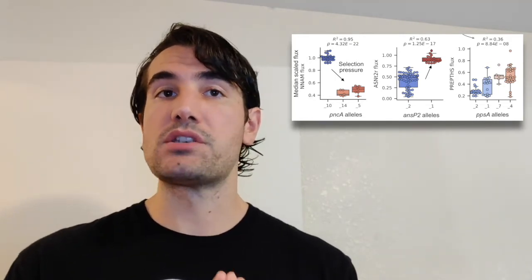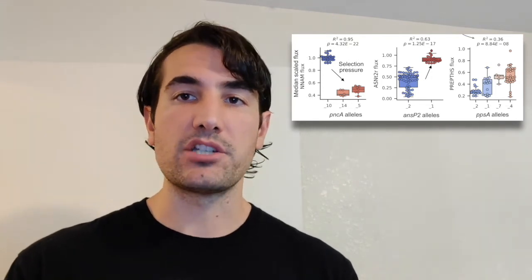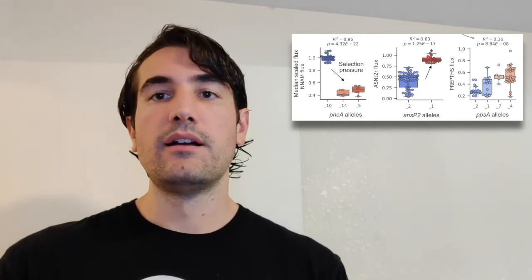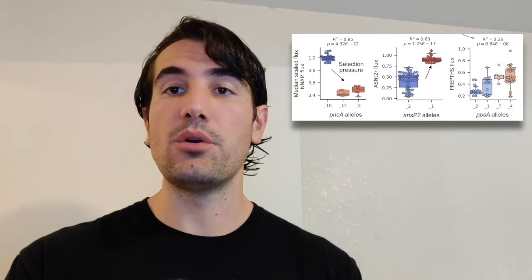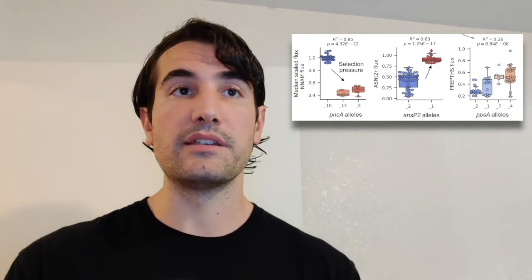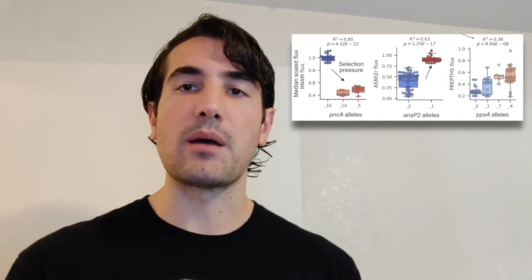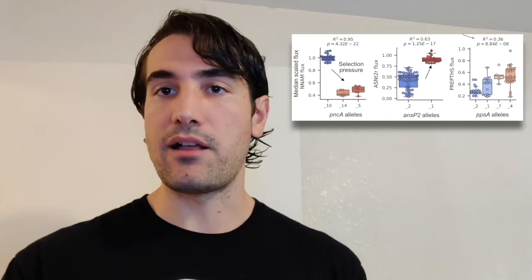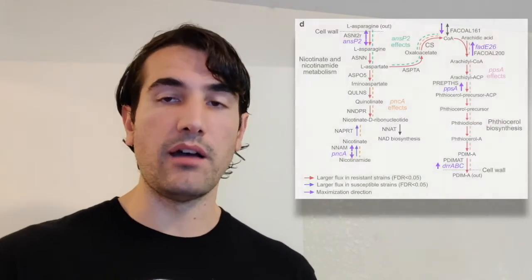New to our study is this association with the gene ANSP2, which encodes an asparagine transporter. We find that the resistant dominant allele actually increases flux of asparagine. So that's a new hypothesis from this study. Finally, we identify PPSA alleles, which encode reactions within this thiocerol biosynthetic pathway. We find that the resistant dominant alleles are actually increasing flux through this pathway. So now we could take a full pathway view of this perspective.